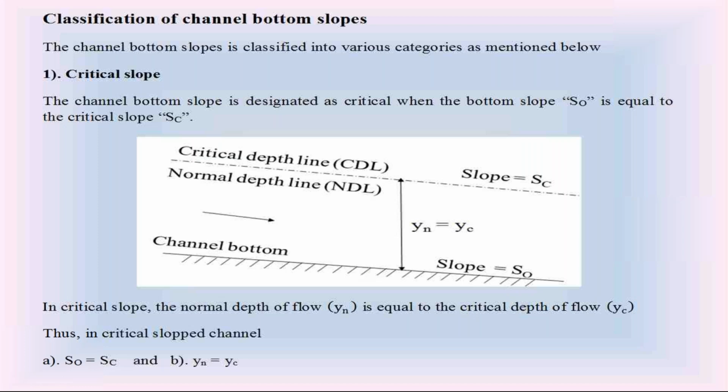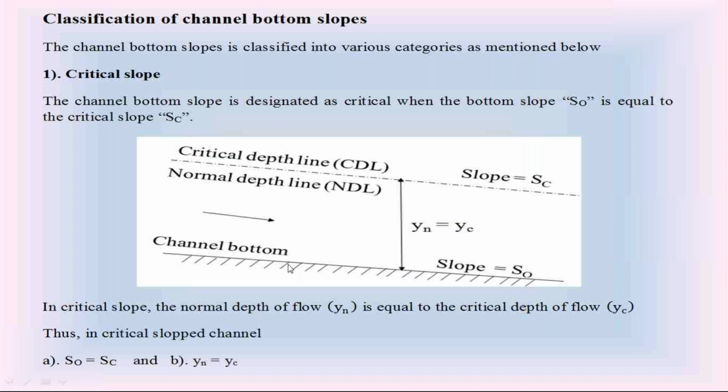Please everyone follow this carefully. The channel bottom is considered as critical slope if the slope of the channel bottom, what is the slope of the channel bottom? S0. If S0 is equal to the critical water surface slope SC, then we consider the channel bottom slope as critical slope. That is the first type.